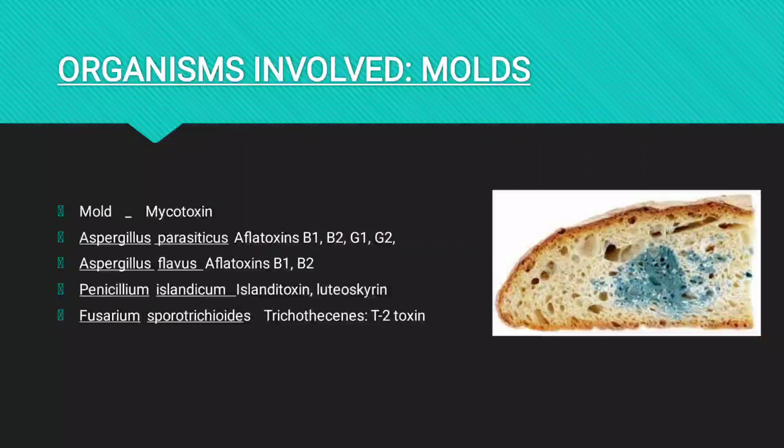These mycotoxins are classified based on the organisms, and the variants and the virulence also vary according to them. First, Aspergillus parasiticus. Aspergillus, we all know, is a kind of mold which releases aflatoxins such as B1, B2, G1, and G2. Aspergillus flavus releases the aflatoxins B1 and B2. Then Penicillium islandicum, which releases islanditoxin and luteoskyrin. Then Fusarium sporotrichioides, which releases trichothecenes, which is the T2 toxin, respectively.